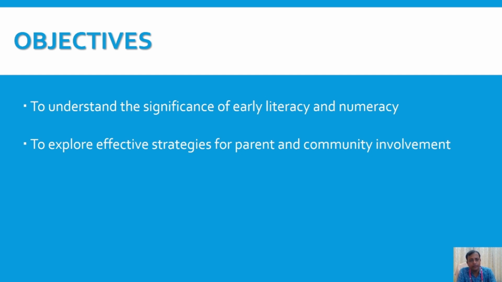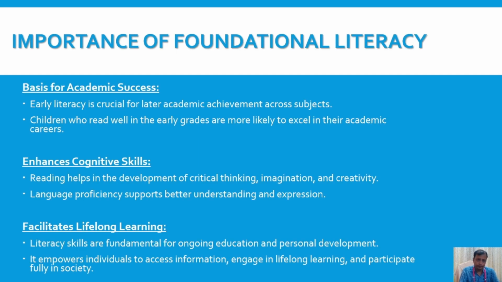That's why the Government of India and all the stakeholders have thought that early childhood care and education must be given much significance and importance, so that the holistic development, the overall growth and development of a child can be attained properly. So this is the main objective. Then the second objective: what are the effective strategies for parents and the community to get involved for the development of foundational literacy and numeracy.